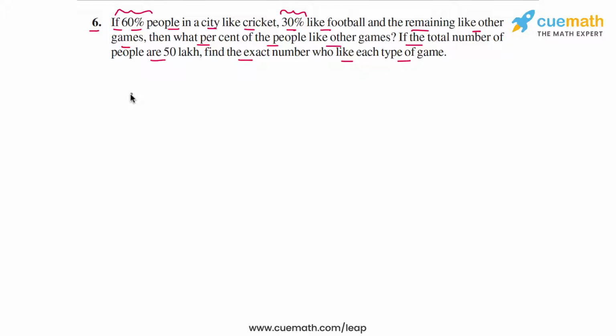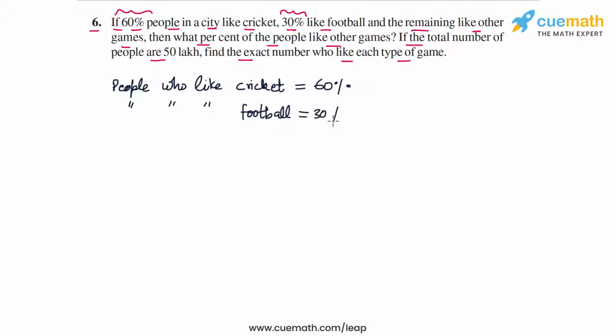So let's write out the given facts. People who like cricket, this number is equal to, in percentage, 60% of the total people. So people who like cricket is 60%. People who like football is 30%, right? And we have to find the remaining percentage of people who like other games.